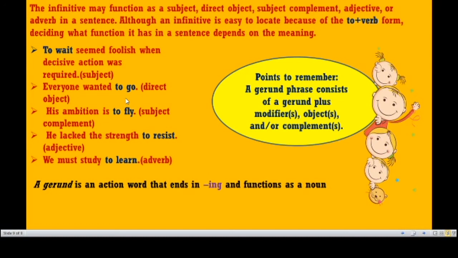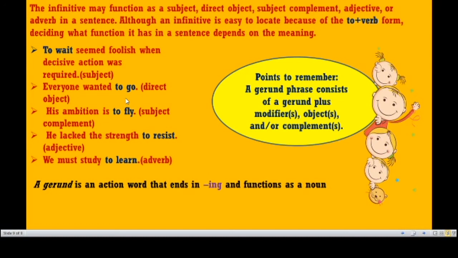So for everything, examples are given below. To wait seemed foolish when decisive action was required. So here the to infinitive is acting as a subject. Everyone wanted to go. Here to go is acting as a direct object. His ambition is to fly. It is acting as a subject complement. He lacked the strength to resist. Here it is acting as an adjective. We must study to learn. Here the infinitive to learn is acting as an adverb.